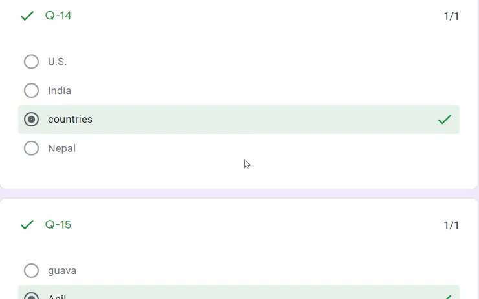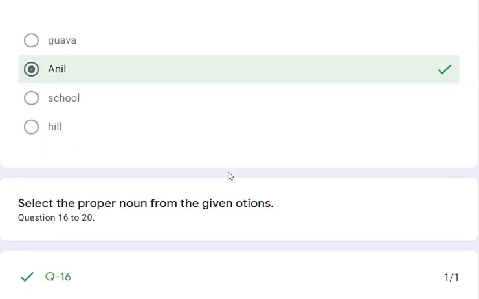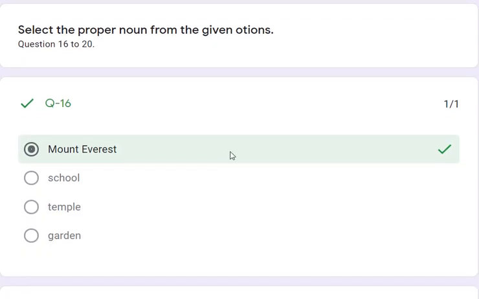And US, India, countries, Nepal. So countries is the common noun. The remaining are proper nouns. So countries is the correct answer. That is the odd one. In question number 15, Anil is the odd one, right? After that, question numbers 16 to 20, we need to select the proper noun.